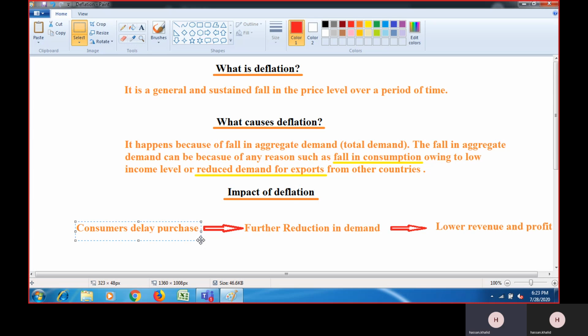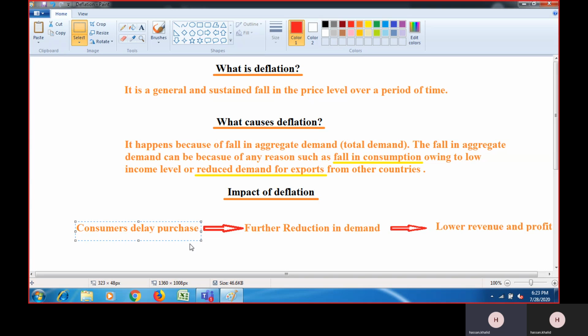Think about it. You go to the market to buy something and somebody tells you that the prices are going to go down further next month. So obviously you will delay your purchase and say, all right, I'll buy next month. And then when you come next month, again you hear that prices will further go down and have a dip. So again, you want to postpone your spending, but this is only possible for those items which are not necessities, and you can delay their purchase. So it doesn't apply in the case of necessity.